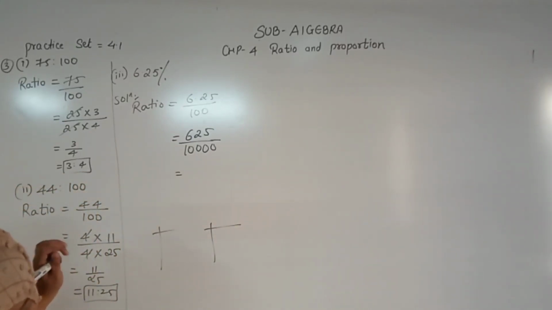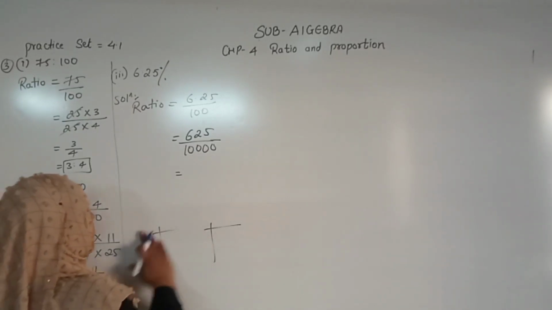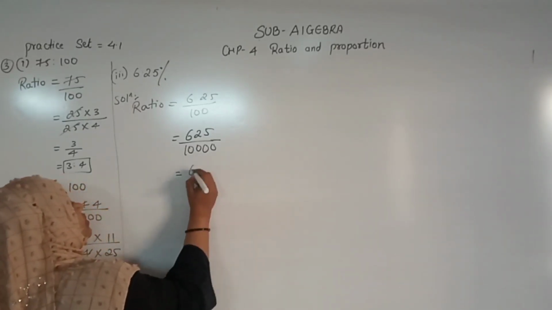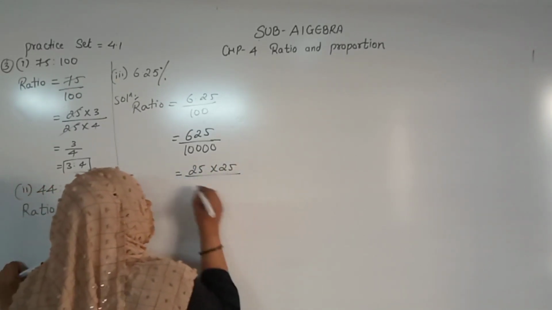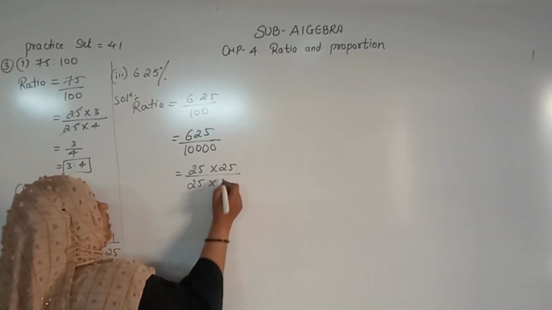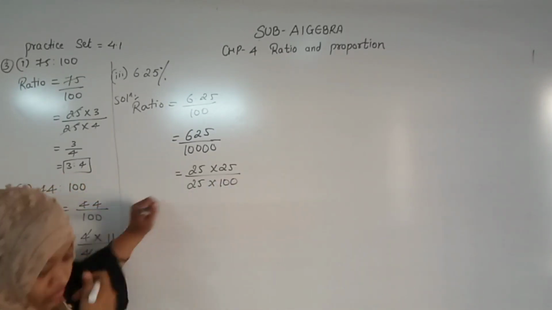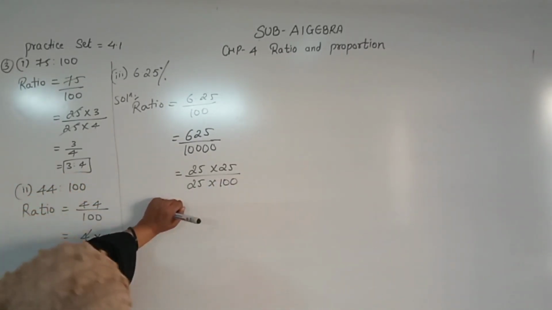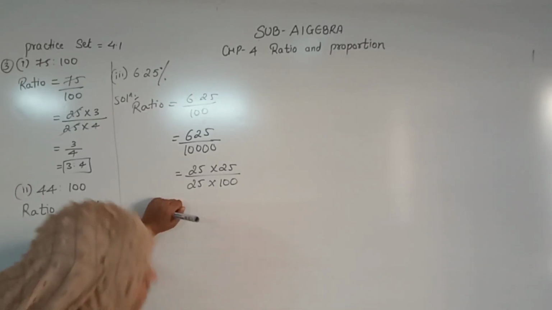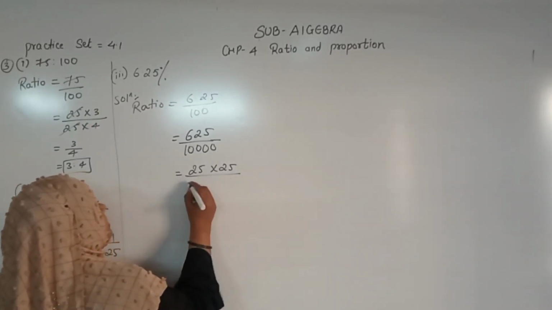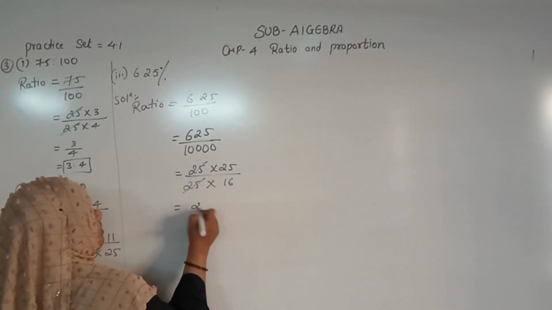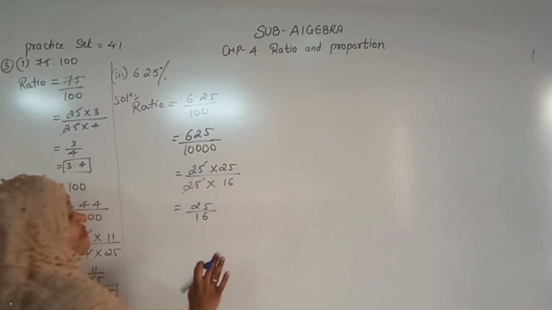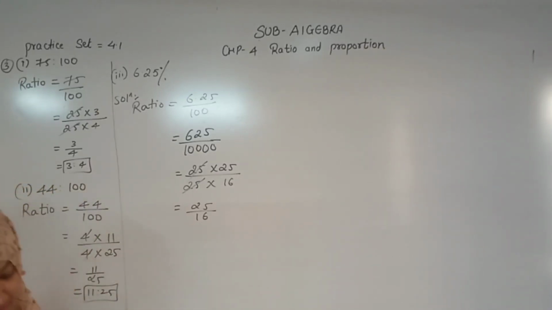Okay? Here also you can easily go with the simple thing. 25 into 25 is 625. 25 into 100 you can go, or 25 into 16s. So 25 cancels, 25 upon 16. 25 upon 16 is in the reduced form.